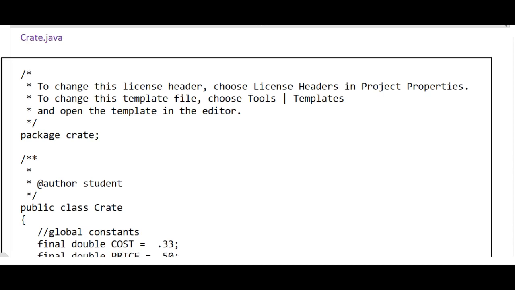Section 5.5, Problem Solving with Methods. A large, complex problem can be solved one piece at a time with methods. Let's take a look at an example.